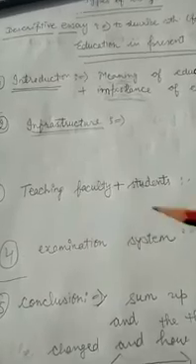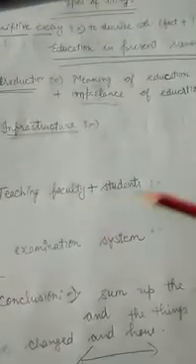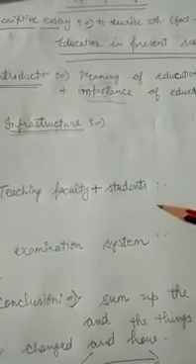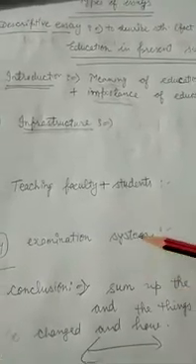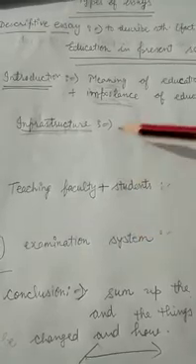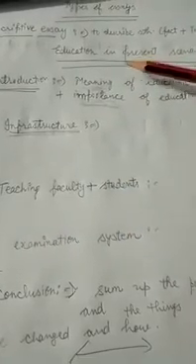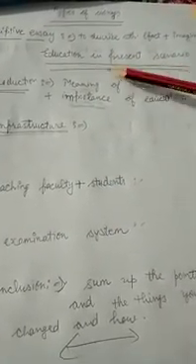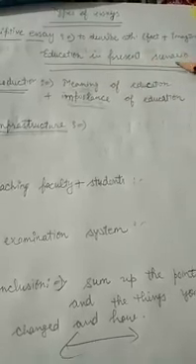Discipline also you can talk about here. Then the third point I have taken up is the examination system. So all 3 points are well related with the heading of the essay, education in present scenario.